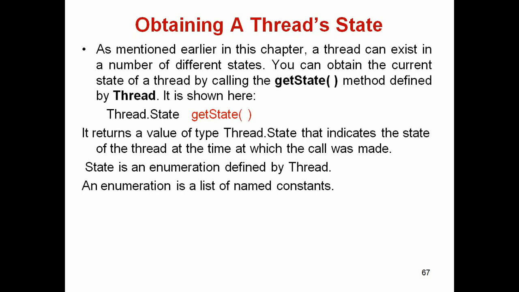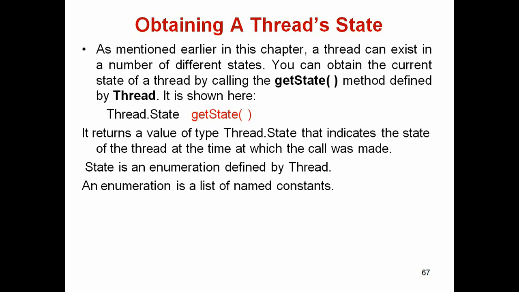Those are the new state, ready or runnable state, then running state, next one blocked or waiting state, and finally dead state. So these are the 5 states of any thread: new or born state, ready or runnable state, running state, blocked or waiting state, and finally dead state.